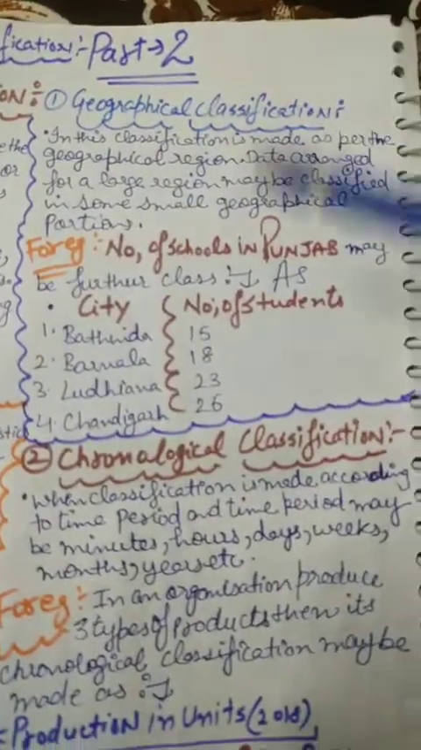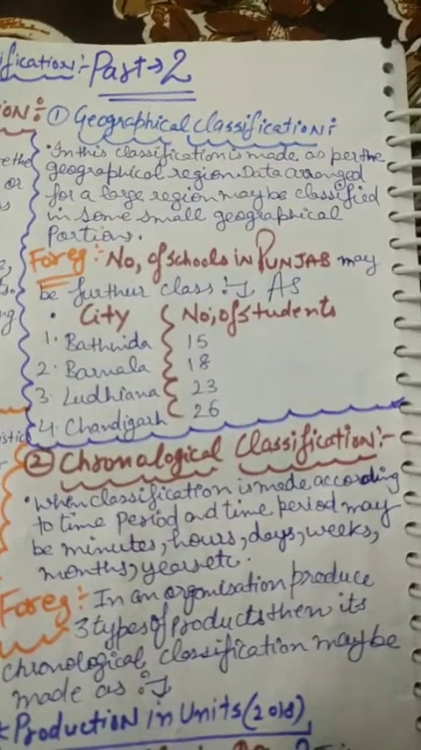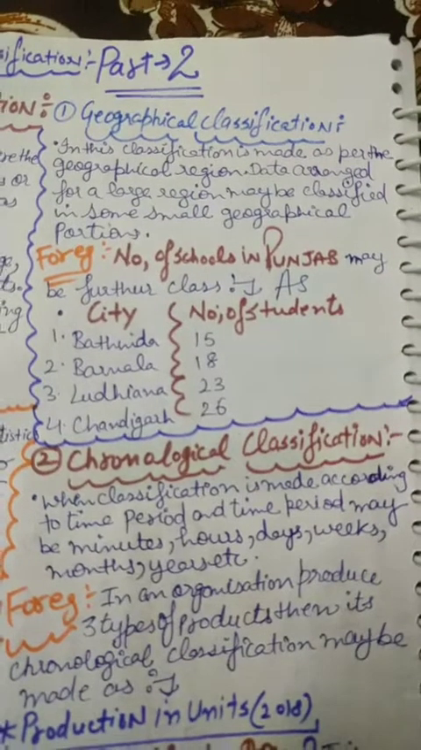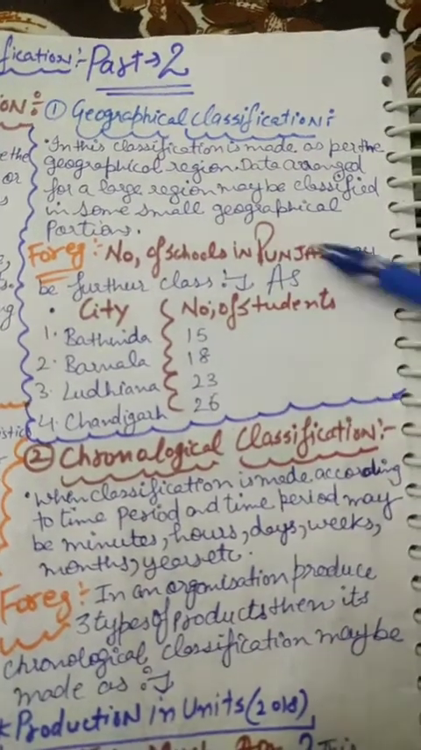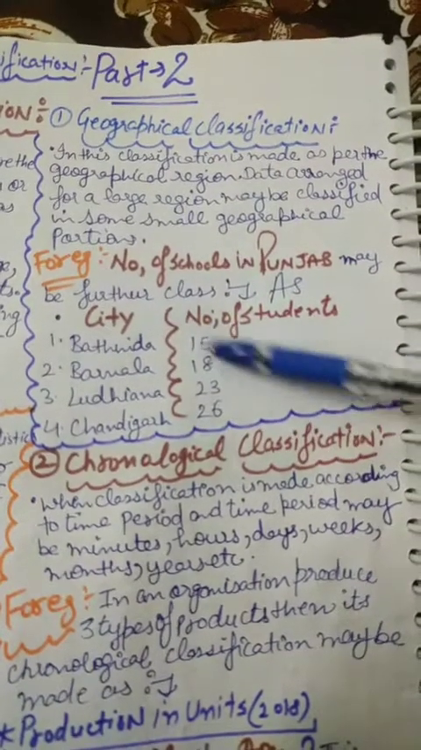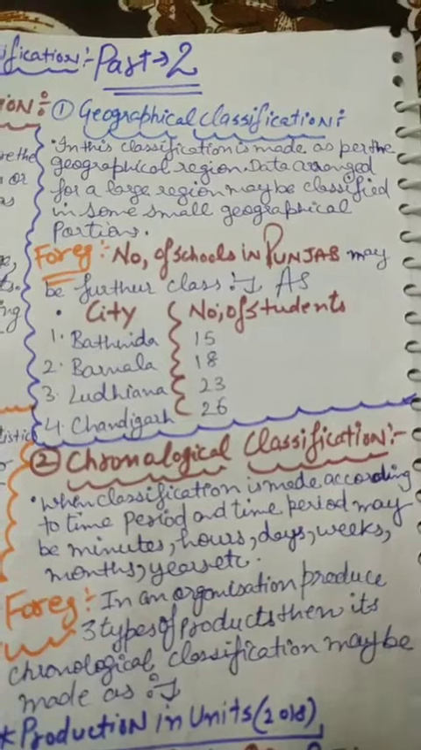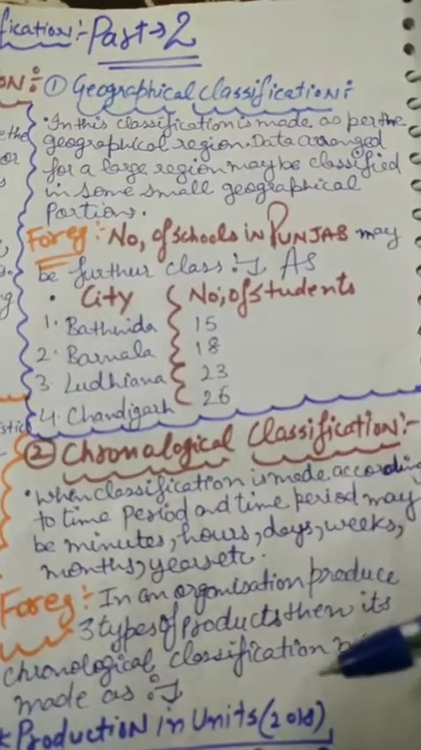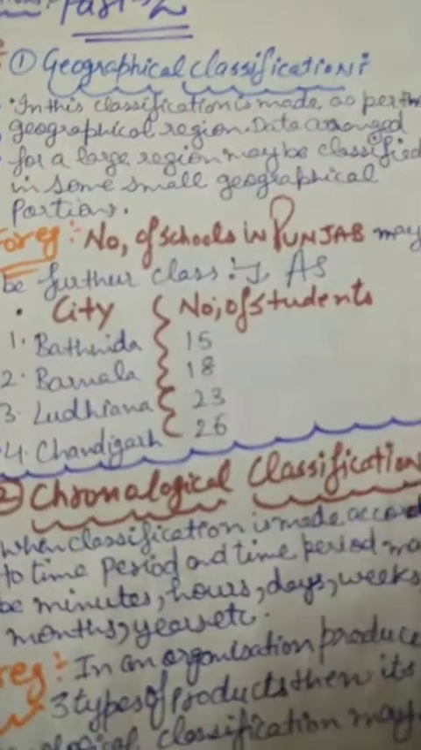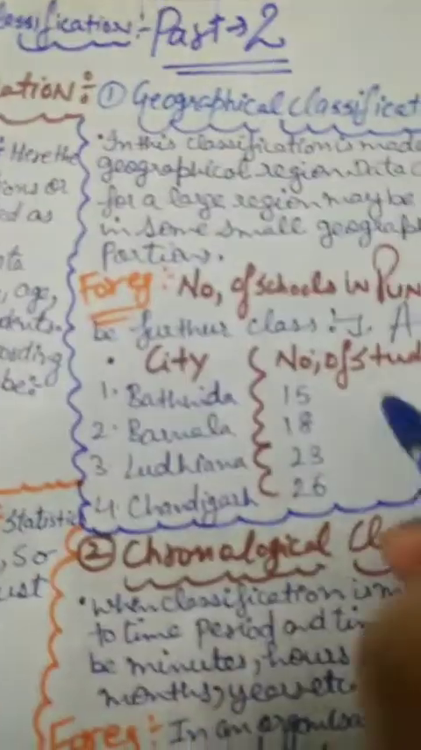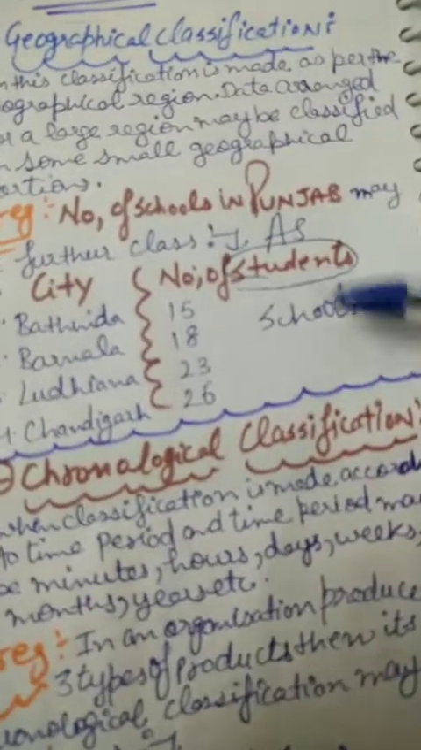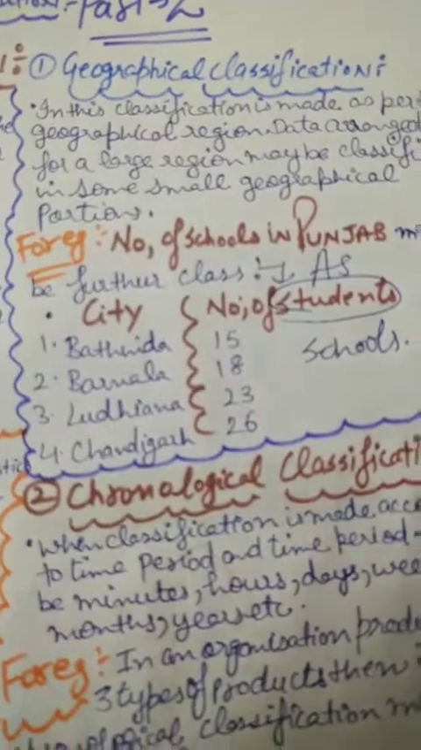Geographical classification is where we classify or arrange the data into geographical regions. For example, as written here: number of schools in Punjab, Bathinda, Barnala, Ludhiana, Chandigarh, and the number of students in these schools. Number of students, you can also write number of schools. Write schools, I think I wrote students here by mistake.